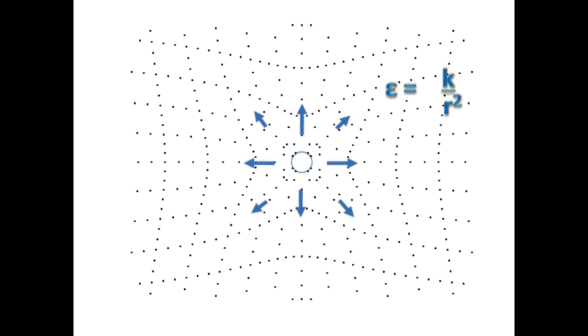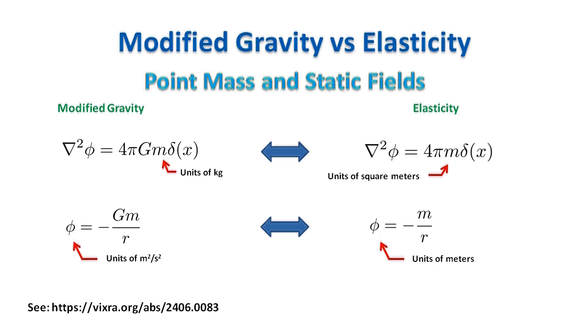We find out that strains in the material have a spherical configuration and go like 1 over r squared with distance. If we take strains with opposite signs, this is exactly what we need to model the gravitational field generated by a point mass. The equation to evaluate displacement and strains in the material is once again the Poisson's equation, which in turn is the wave equation for static fields, where the time derivative is zero.